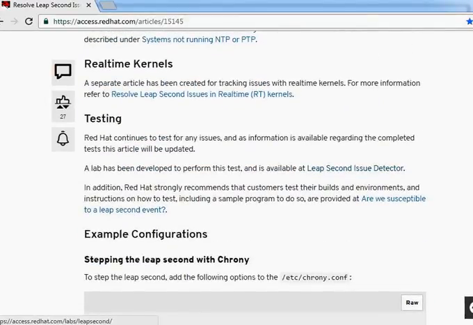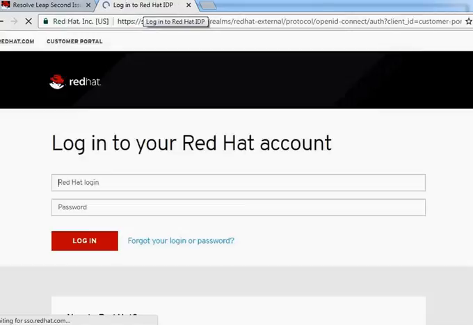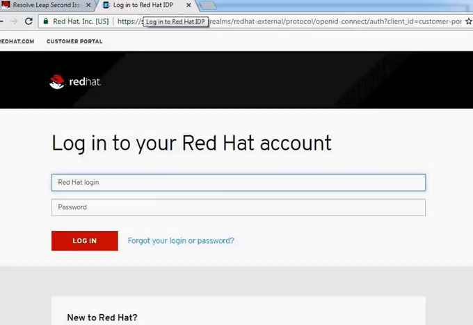If you see this particular link, the leap second issue detector, once you click on it and go to enterprise support, you will be able to download the script, and you can run it on your systems. It will check whether your kernel is impacted by the leap second issue, and whether the NTP package is up to date to handle it. In case not, it will give you recommendations. The fix is just to update your kernel to the latest one, update your NTP and chrony, whatever NTP client you are using, to the latest one, restart your services, and that's the best way.